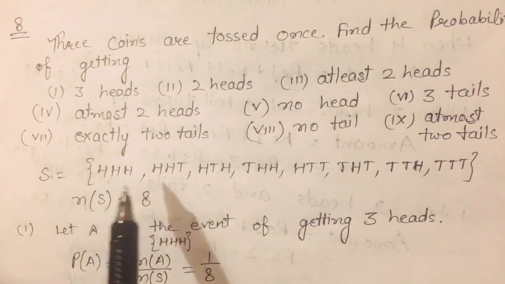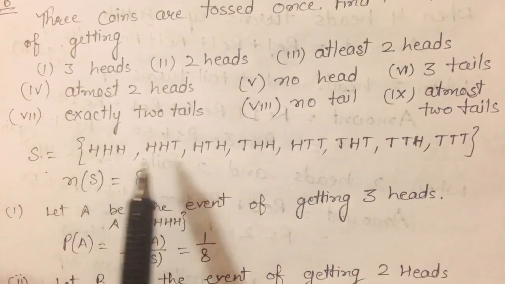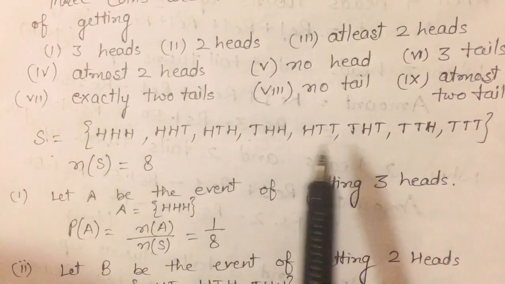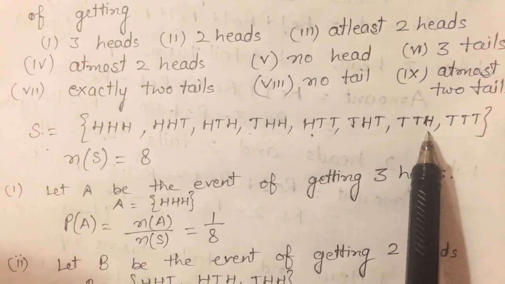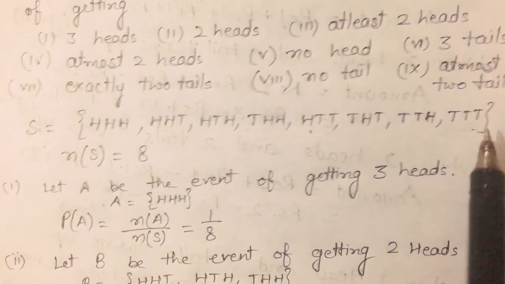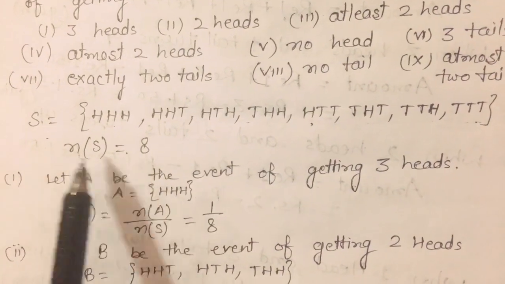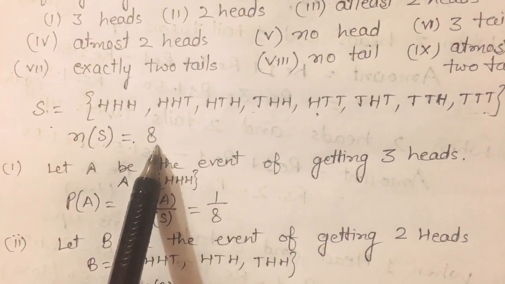If 3 coins are tossed, then we know the sample space: 3 heads, 2 heads and 1 tail in 3 cases, 1 head and 2 tails in 3 cases, and 3 tails. So the total number of cases is 8. So the number of elements in the sample space is 8.